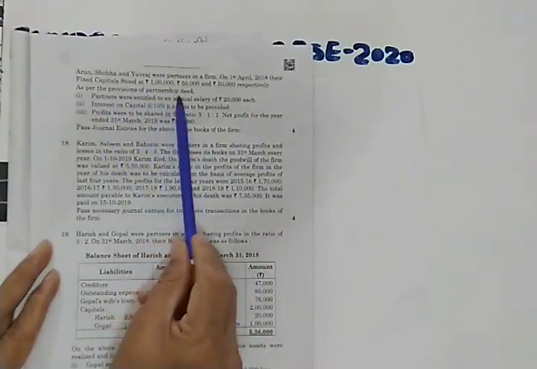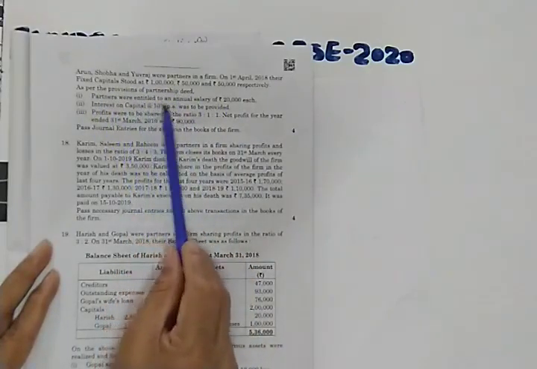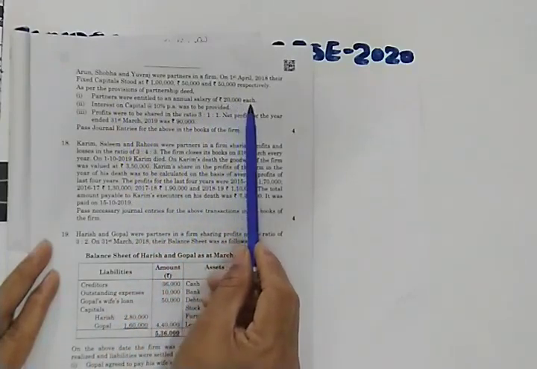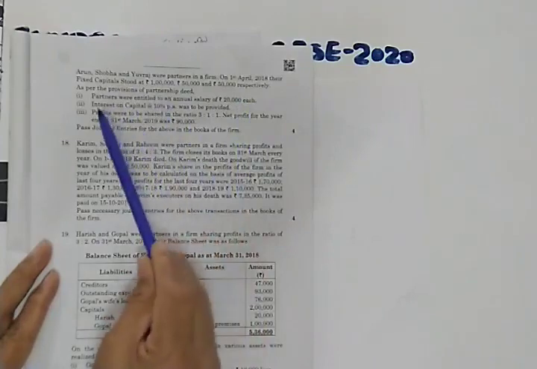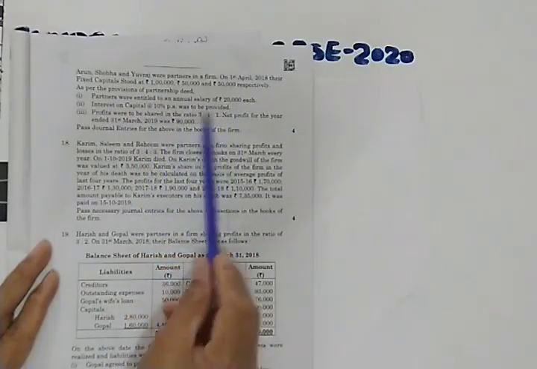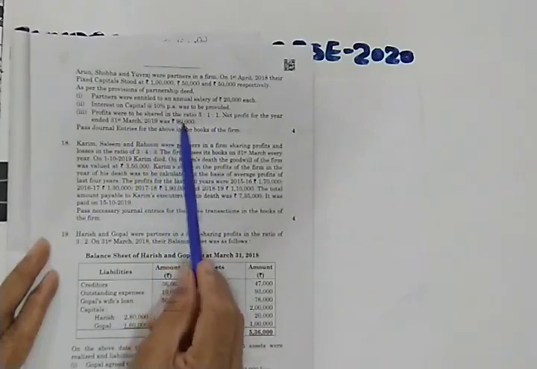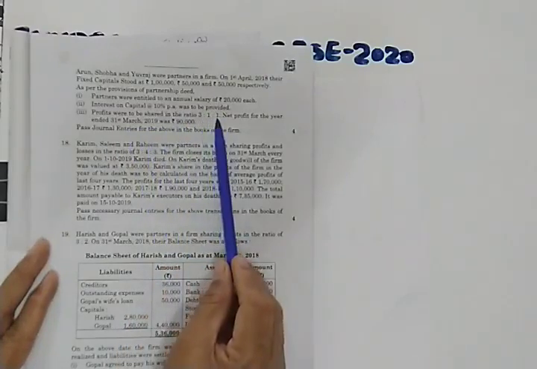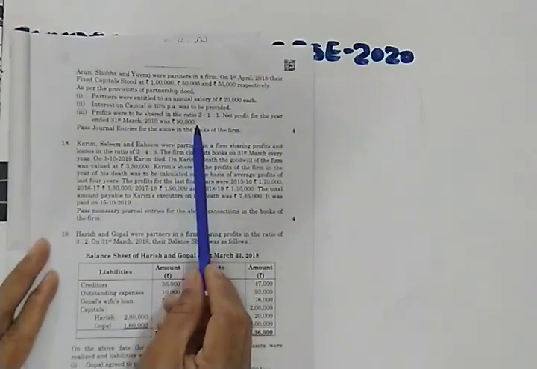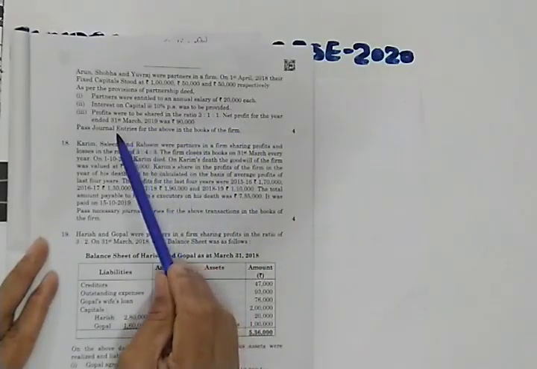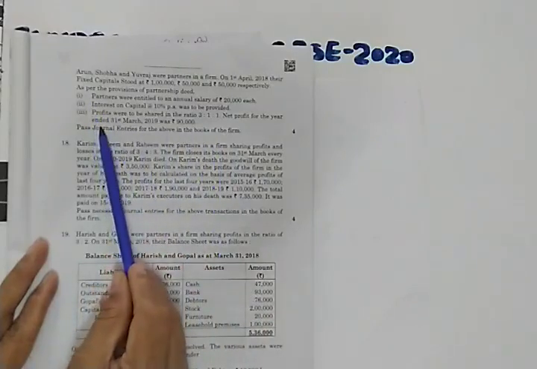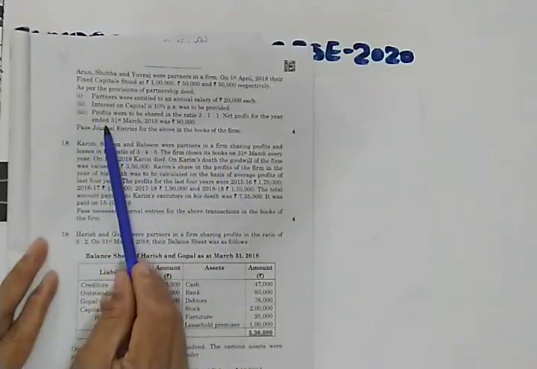As per the provisions of the partnership deed, partners were entitled to an annual salary of rupees 20,000 each. Interest on capital at the rate of 10% was to be provided. Profits were to be shared in the ratio of 3:1:1 and the net profit is given to you as 90,000. So if you are not reading the last line, it seems as if you are required to prepare the profit and loss appropriation account.